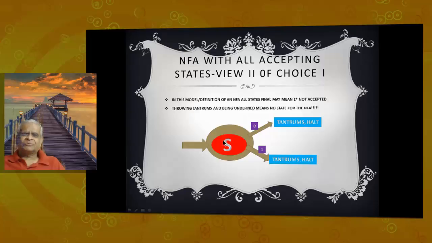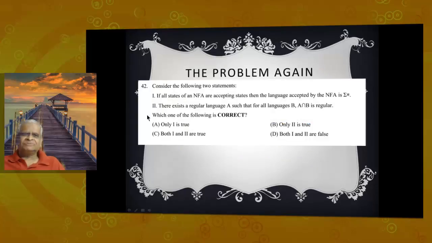So this accepts only epsilon and not sigma star, and all the states are final. So throwing tantrums and being undefined means no state for the NFA. So in this case, we can say statement 1 is false. So A cannot be the answer, C cannot be the answer. You have to choose between B and D.